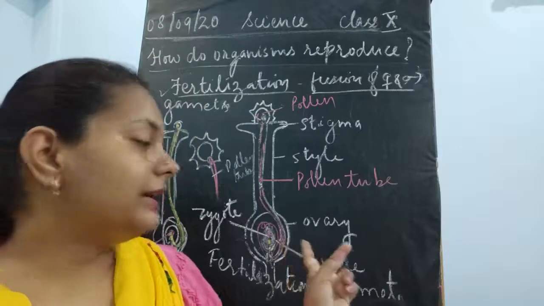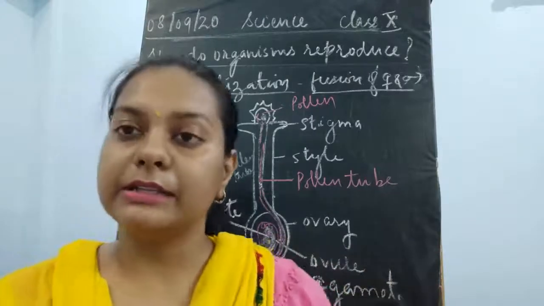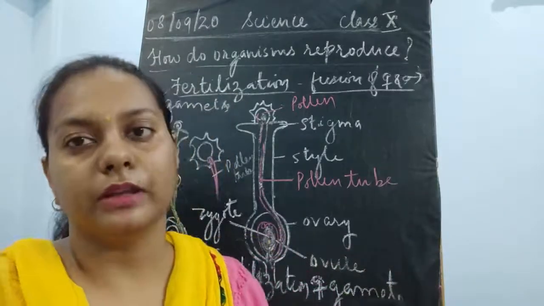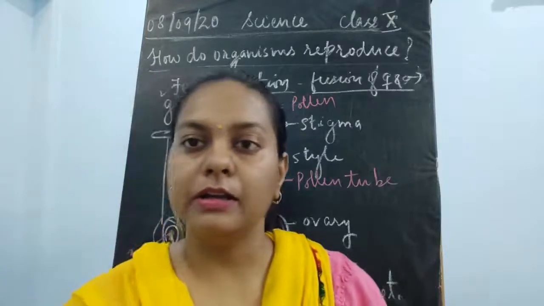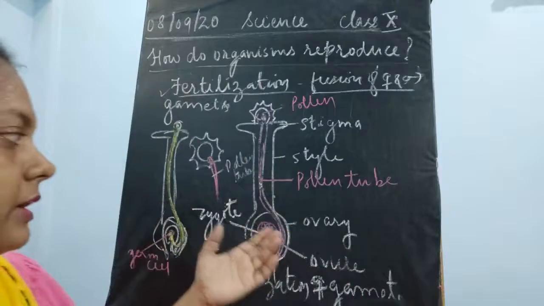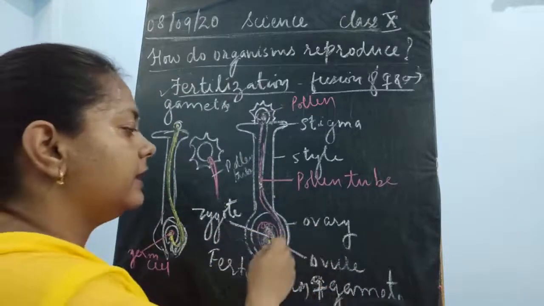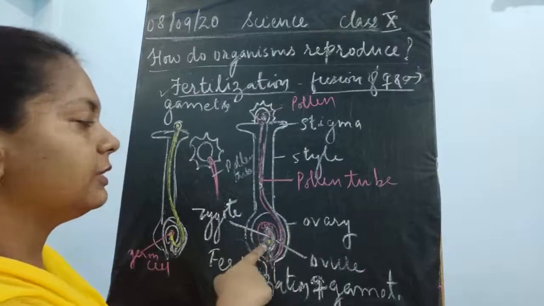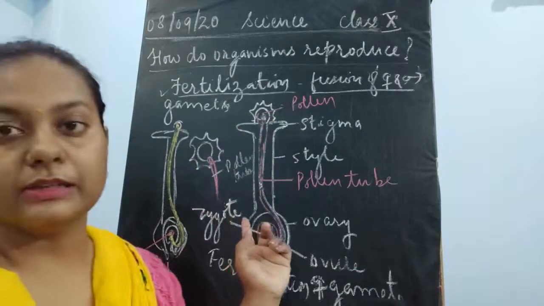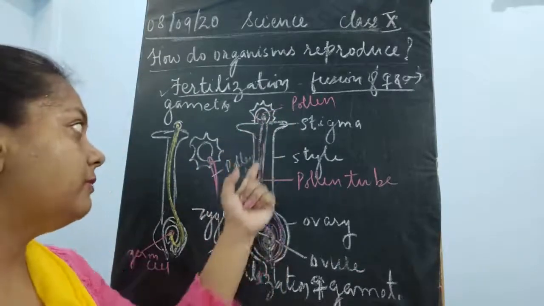Children, this male and female gamete are nothing but different types of nucleus. They contain different genetic material which is going to be exchanged. So the ovary contains the ovule which has the female gamete, and this nucleus fuses with the pollen grain's nucleus, which was coming from this tube.